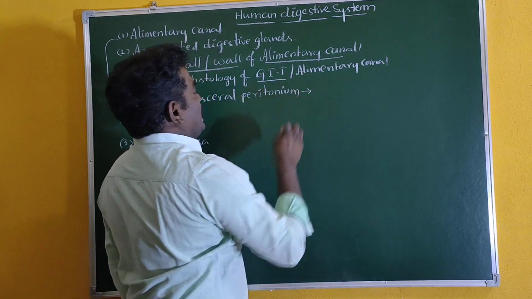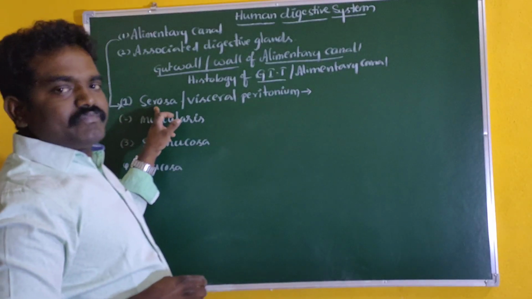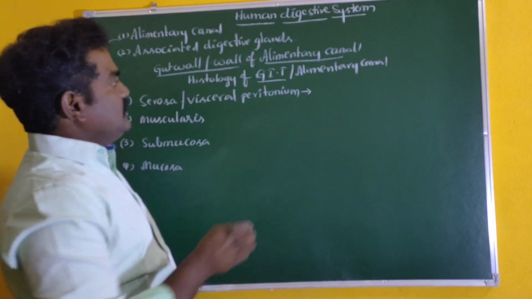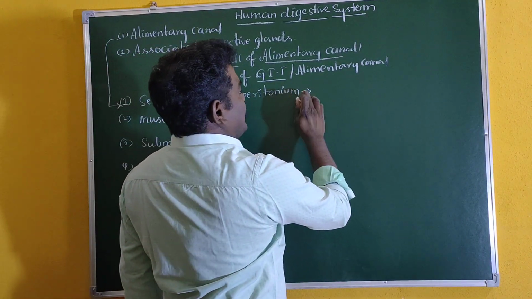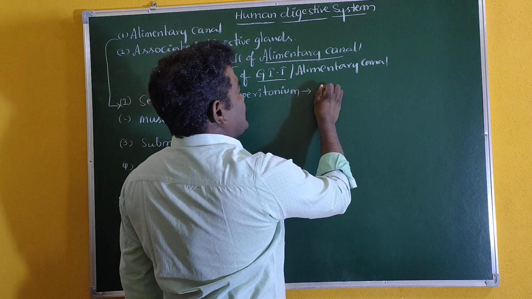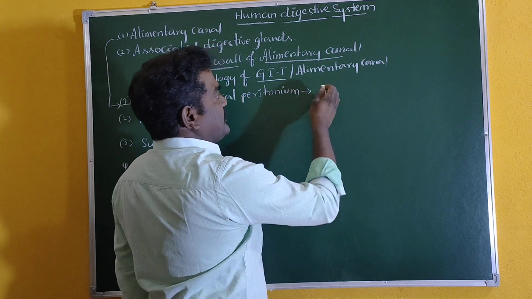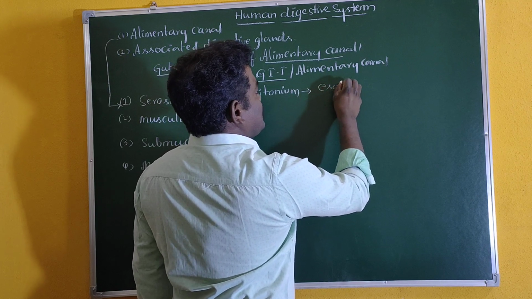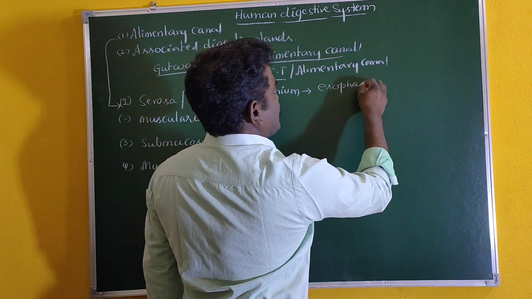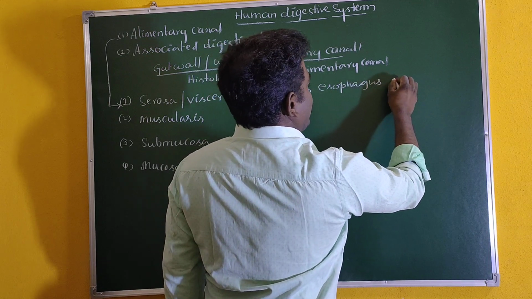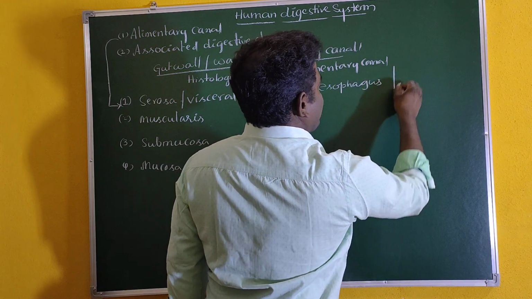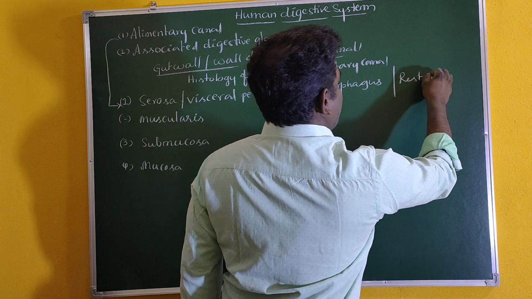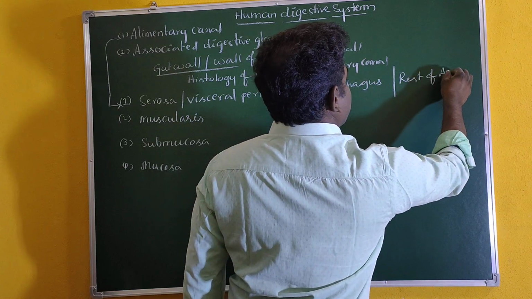This is the outermost layer. Generally it is noticed in two different variations: in the esophagus, and secondly in the rest of the alimentary canal.